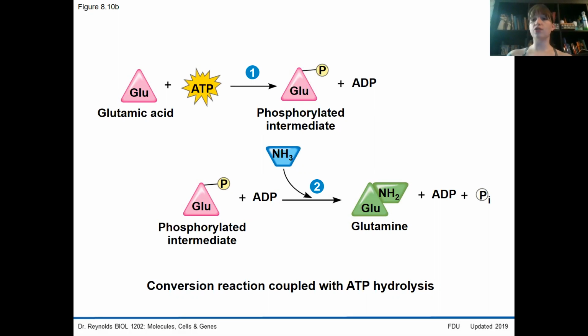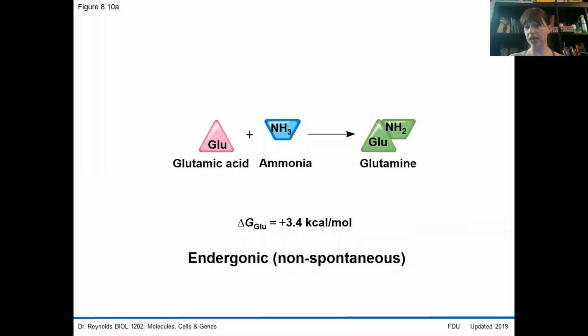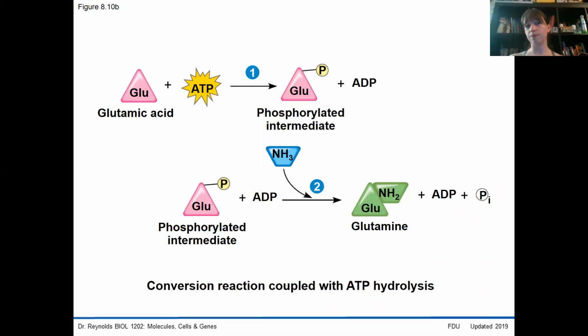But in order for us to couple that energy to another reaction, we attach the phosphate onto one of our reactants. In this case, that's going to be our glutamic acid, the little pink triangle. This glutamic acid with a phosphate group attached is known as phosphorylated. And since this is the intermediate connecting the two, we call it a phosphorylated intermediate.